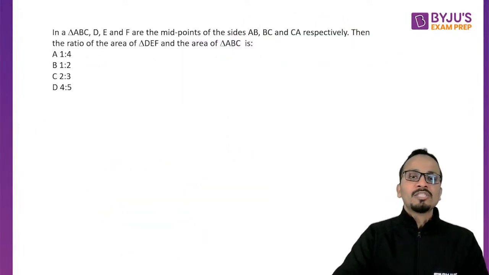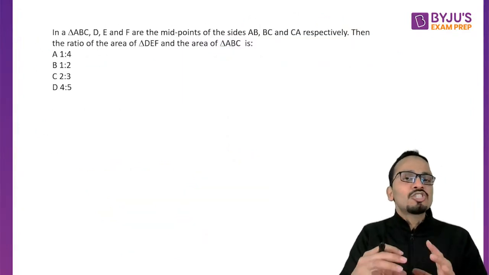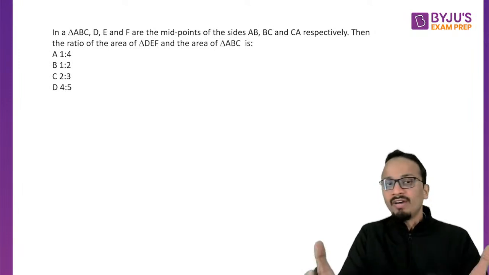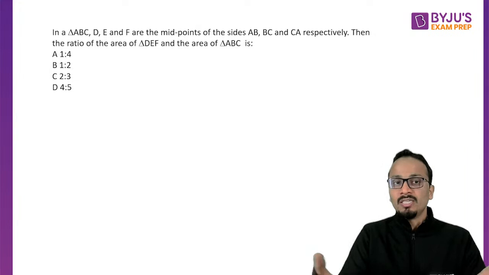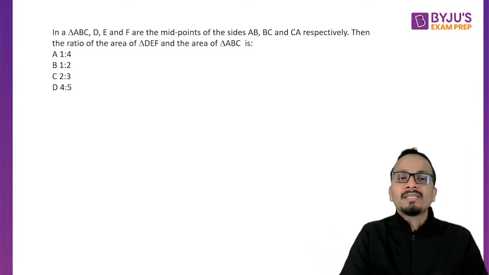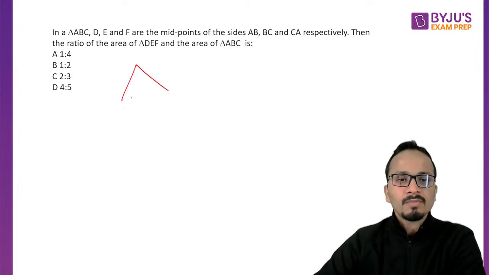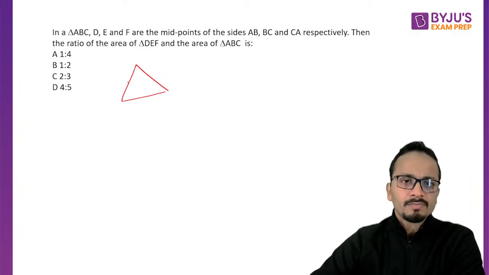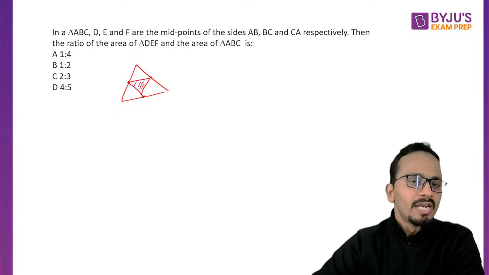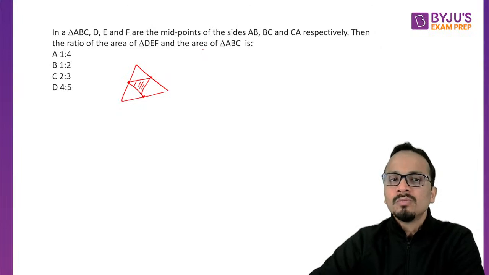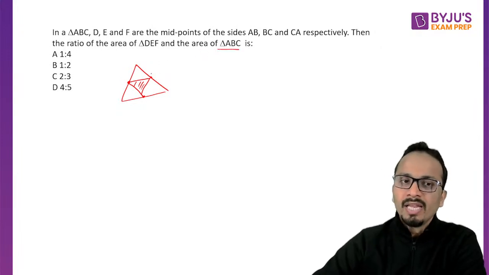Now let's move on to the next question. Now this question is the easiest question of geometry. There was only one question of geometry last year, and that too can be finished in less than 5 seconds. Now ABC is a triangle. So this is a random triangle, and D, E, F are the midpoints of the sides respectively. Then what will be the ratio of the area of triangle DEF, this small triangle that is made, with respect to the biggest triangle, triangle ABC?